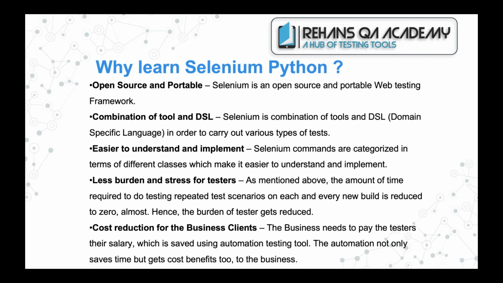Selenium is a combination of tools and a DSL, domain specific language, in order to carry out various types of tests. Those tests might be regression, smoke, sanity, end-to-end test cases. Whatever test cases you want to automate on a web application, you can use Python and Selenium as an automation tool. Apart from web automation, we can also perform API testing. We can also perform mobile automation using Python as a programming language.